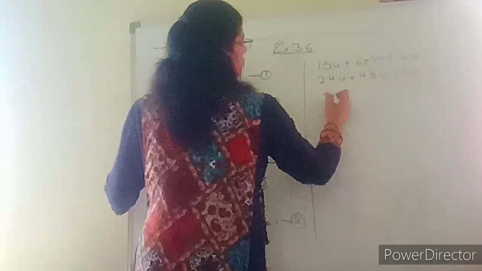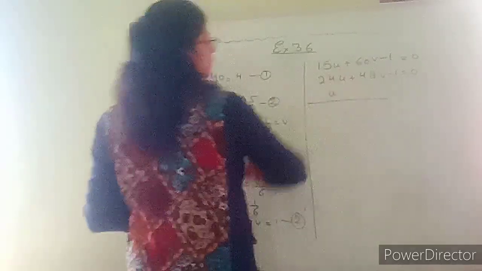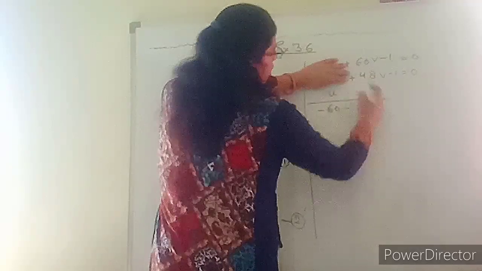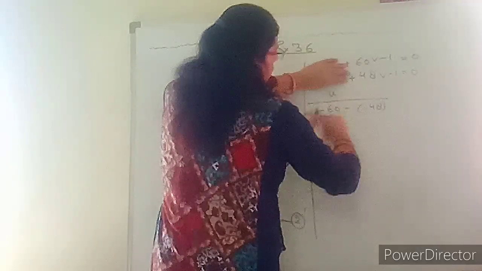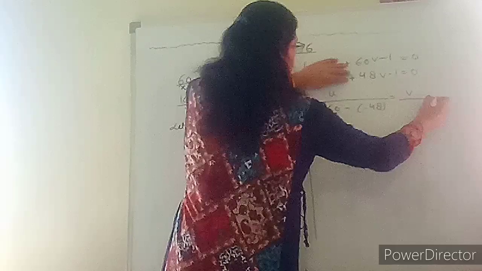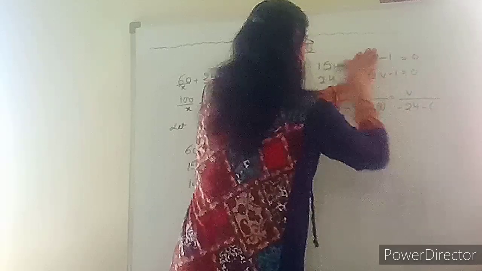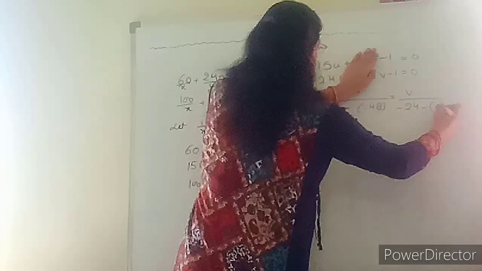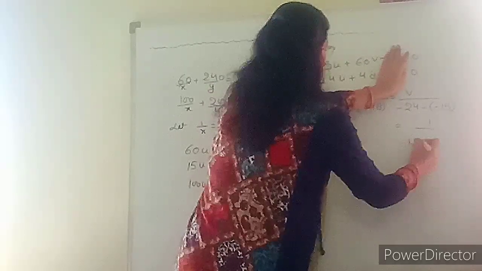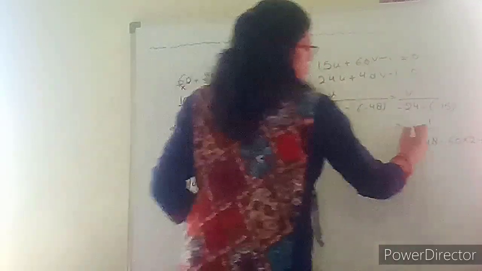What is the cross multiplication method? u upon b1 c2 minus b2 c1, 60 into minus 1, minus 60, minus 48 into minus 1, minus 48, which is minus 15 equals v upon c1 a2 minus c2 a1, equals 1 upon a1 b2 minus a2 b1, 15 into 48 minus 60 into 24. This is the cross multiplication method.